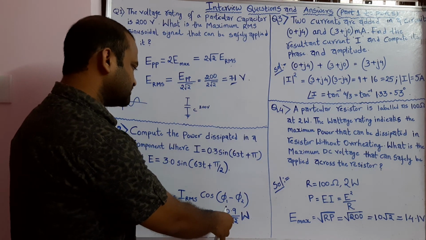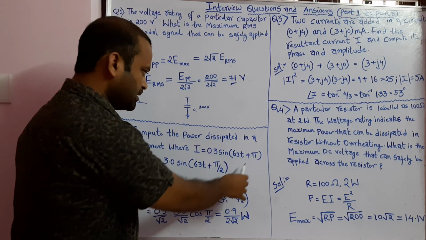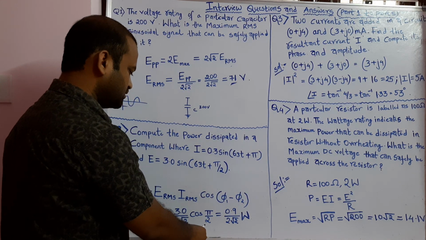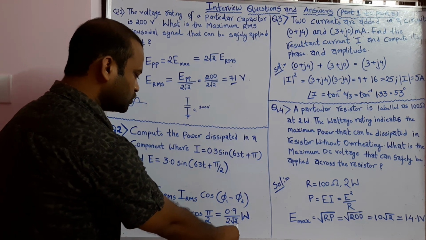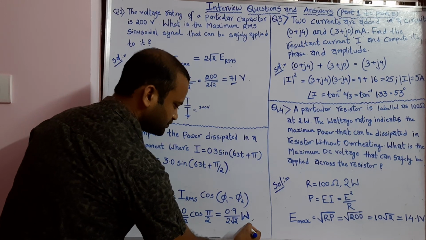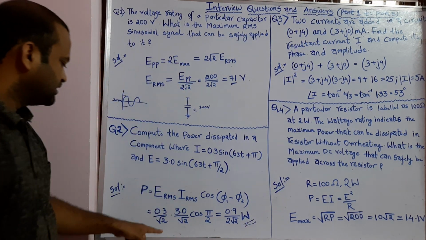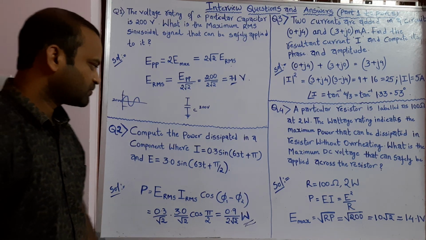Our phi1 is pi, phi2 is pi by 2. Pi minus pi by 2 gives pi by 2. Hence, you do the calculation, you get 0.9 divided by 2 root 2 watts. Hence, this is the power dissipated by the component.